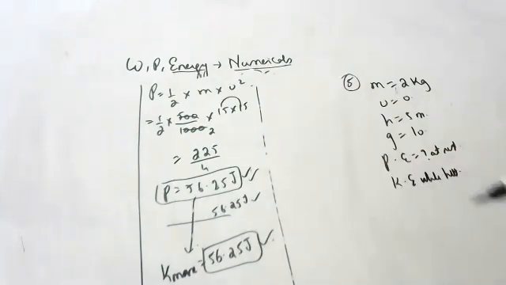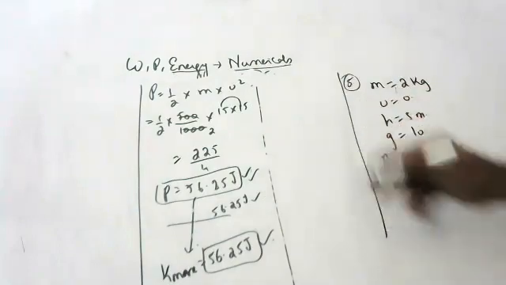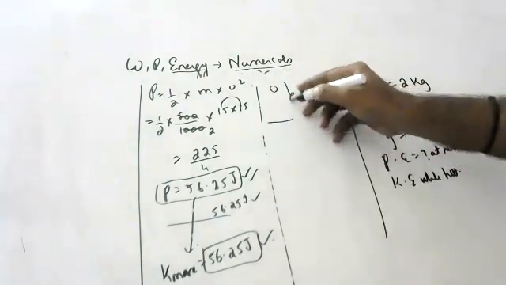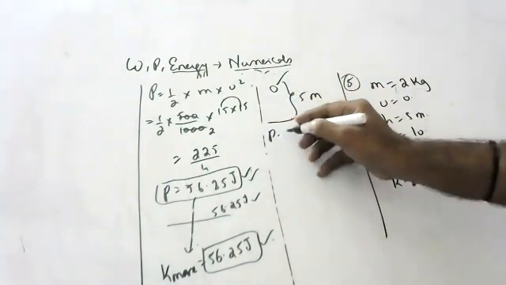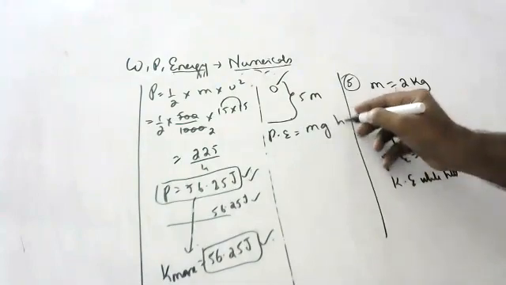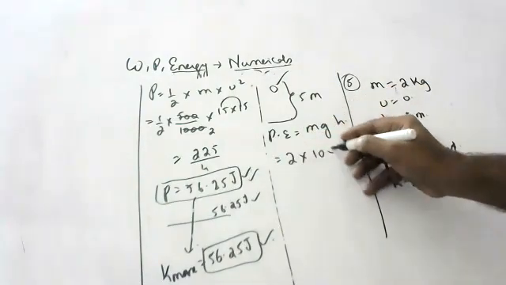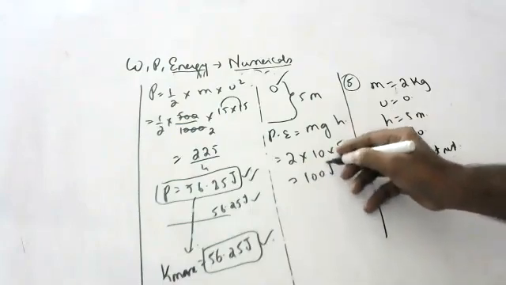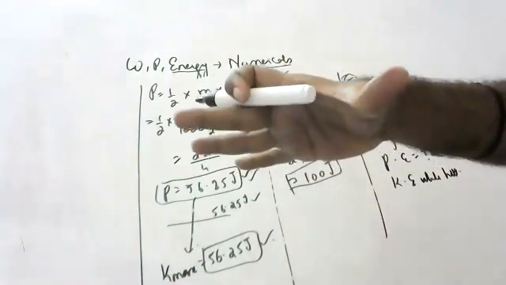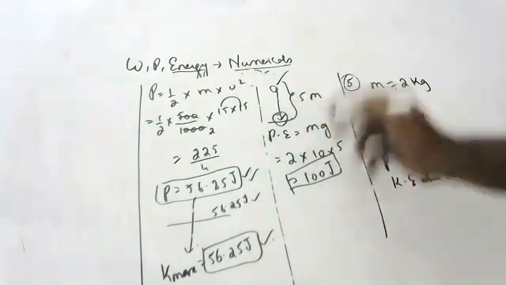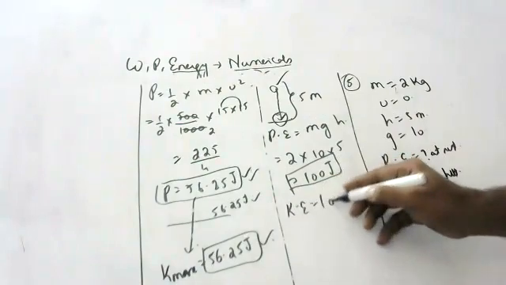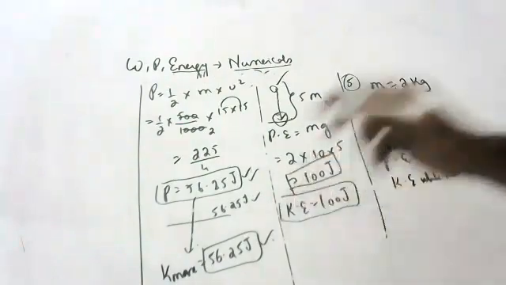So the ball is allowed to fall freely from rest from a height of 5 meters. Children, initially you are holding the ball 5 meters from the ground. What is the potential energy? What is the potential energy formula, children? mgh, 2 into 10 into 5, 100 joules. If you release the ball, all the potential energy converts into kinetic energy. On reaching the ground, it hits the ground with 100 joules only.